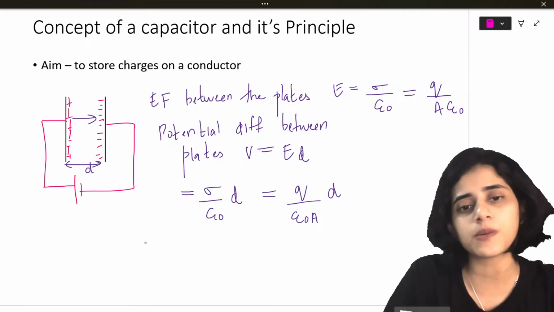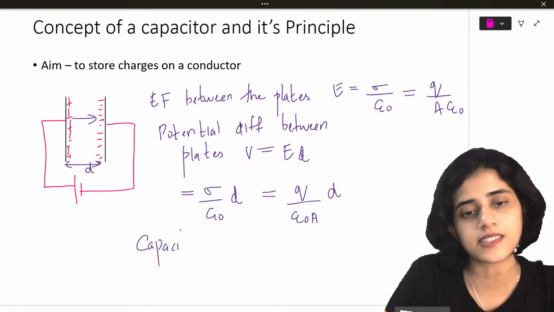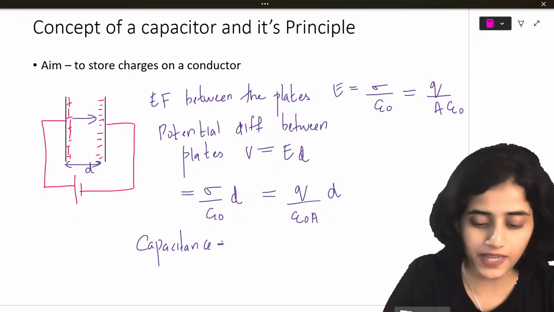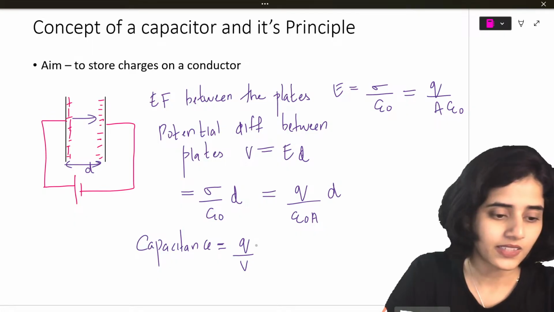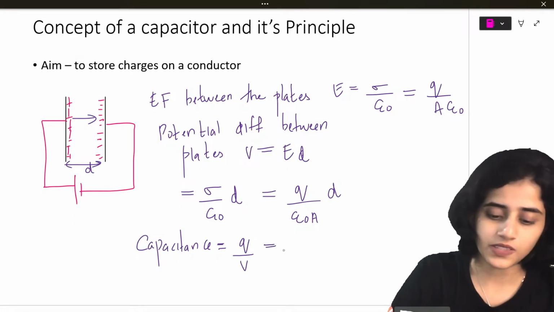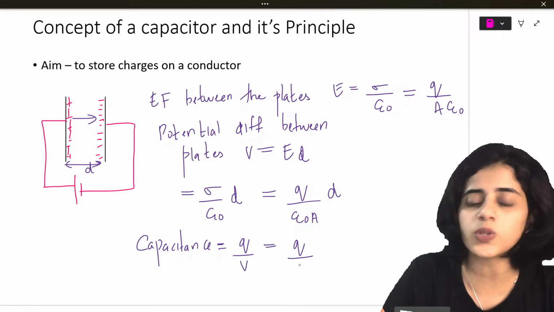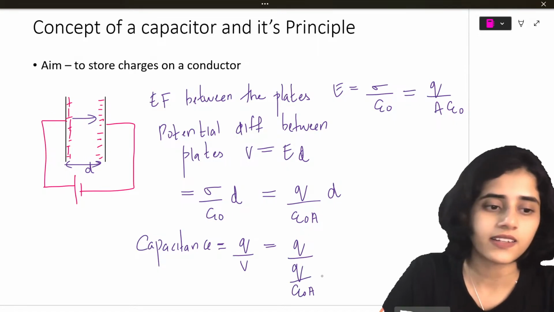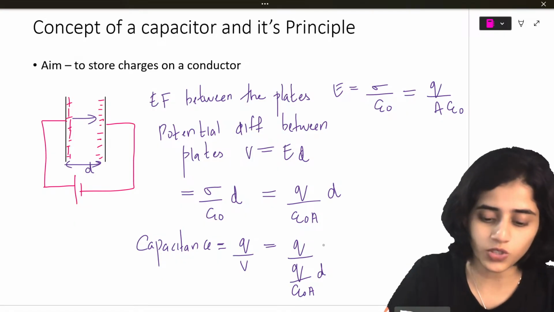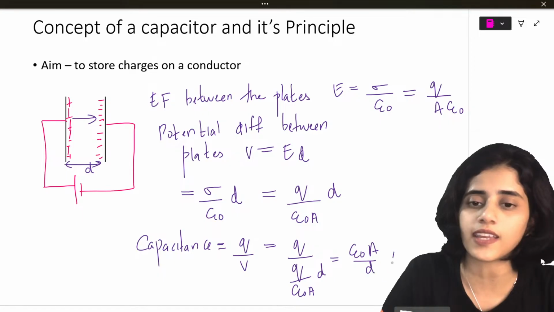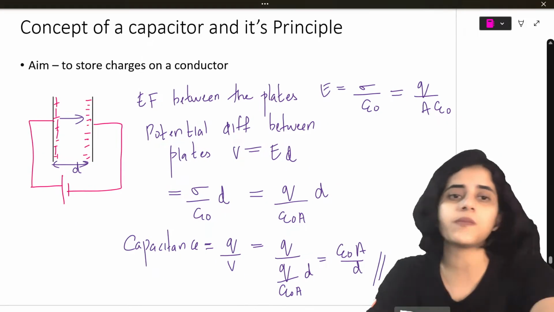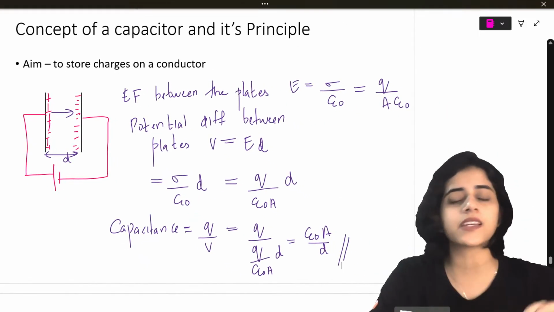Okay. So now from this, how will I write my capacitance? Capacitance is Q by V. So this is basically Q divided by Q by epsilon naught A times D. So Q and Q will cancel. This will be epsilon naught A by D. Okay. So this is the basic concept of capacitance.